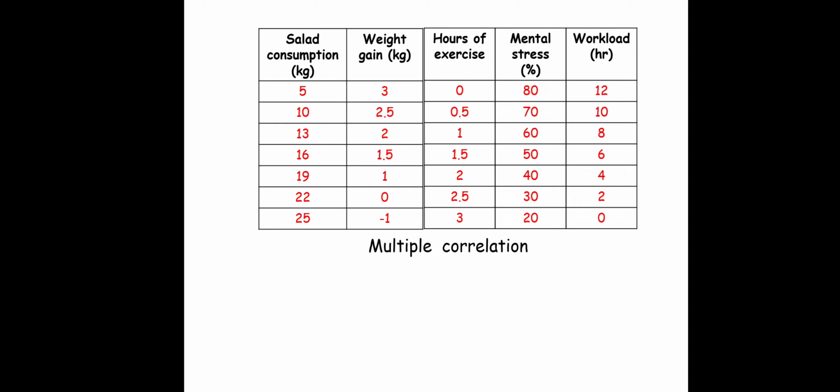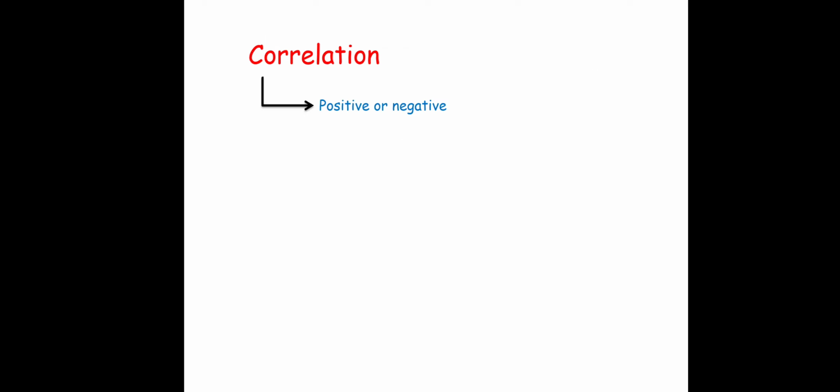Okay, multiple correlation means the study of more than two variables simultaneously. Fine. So a correlation can be positive or negative, plus it can be simple, partial, or multiple correlation.